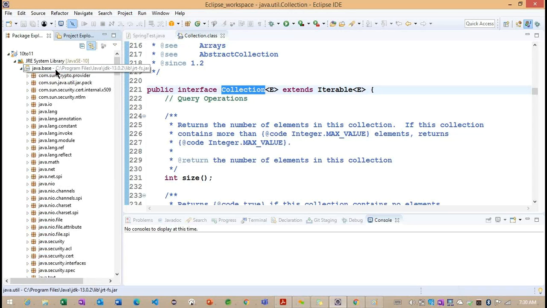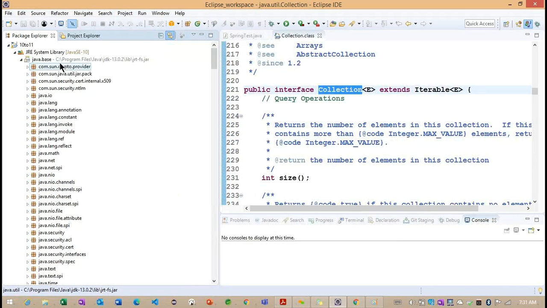Now where is this java.util coming from? Now you can see, java.base is one jar. Where is it available? Program Files, Java, JDK 13.0.2, lib, jrt-fs.jar. The extension of this file is .jar. So what information do we have inside this .jar?